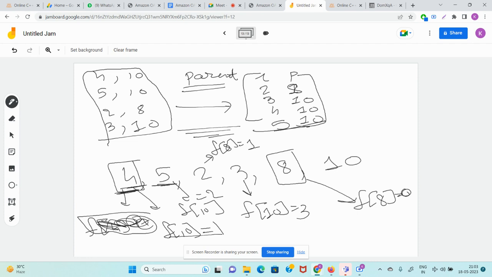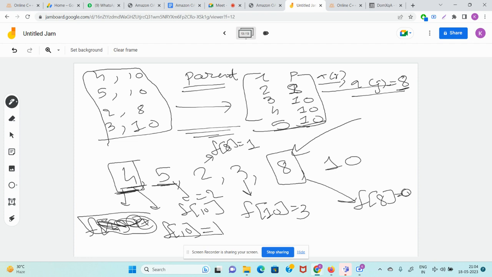But the thing is, if you now want to calculate all the valid pairs such that a of j is 10, you want a of j is 8. You want to know all the valid a of i such that a of i comma a of j is valid and a of j is 8.